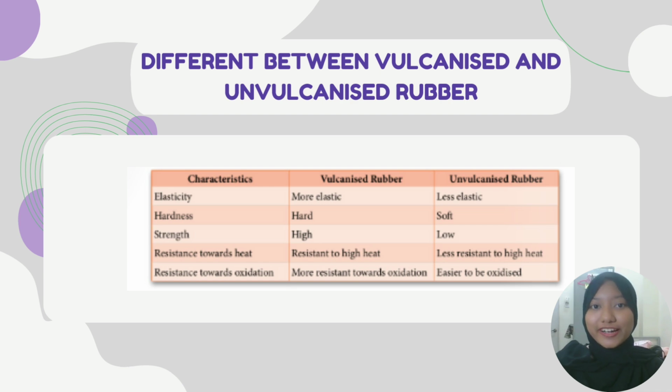Difference between vulcanized and unvulcanized rubber. Elasticity: vulcanized rubber is more elastic than unvulcanized rubber. Vulcanized rubber is hard, meanwhile unvulcanized rubber is soft. In terms of strength, vulcanized rubber has higher strength than unvulcanized rubber. Vulcanized rubber also has resistance to high heat and more resistance towards oxidation. Unlike vulcanized rubber, unvulcanized rubber has less resistance to high heat and is easier to oxidize.